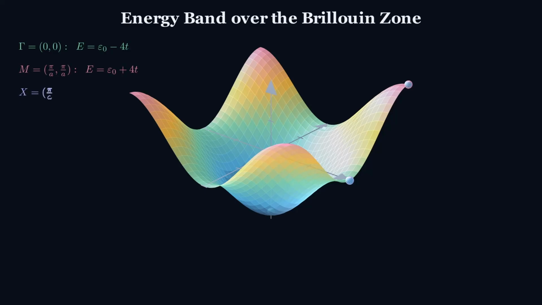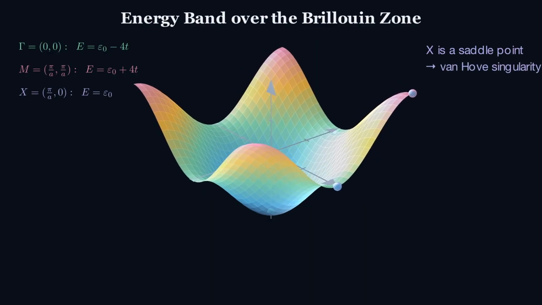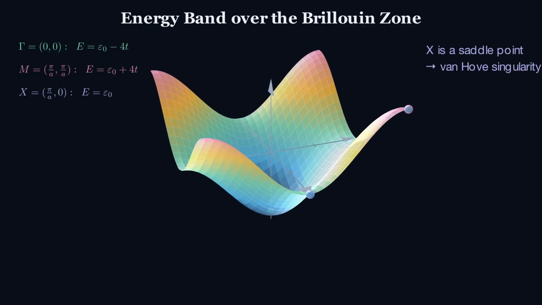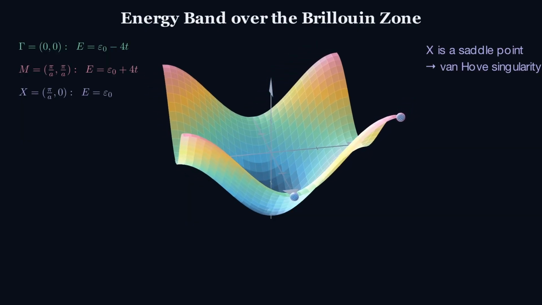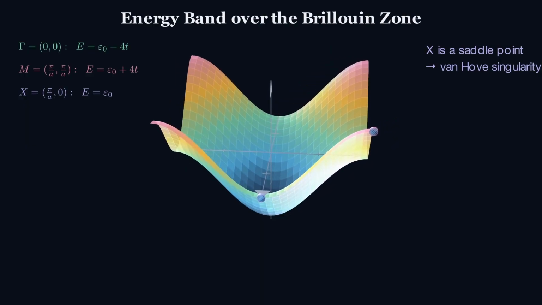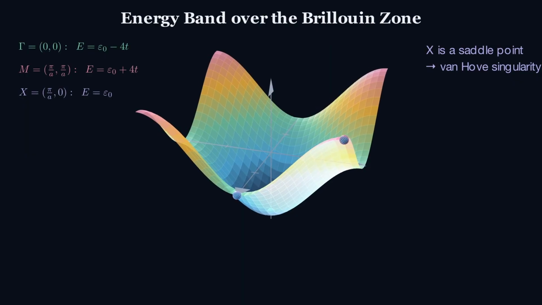At the zone edge midpoint X, where kx equals pi over a and ky equals 0, one cosine is -1 and the other is +1, the two cancel, and the energy is exactly epsilon naught. The X-point is therefore a saddle point of the dispersion, and saddles of this kind produce a logarithmic singularity in the density of states known as a Van Hove singularity, a feature relevant to instabilities in real square lattice materials.